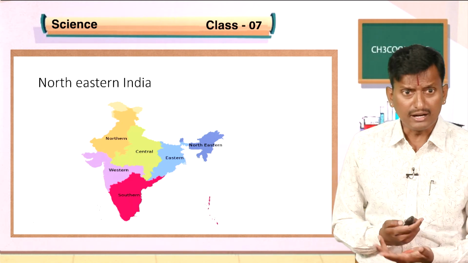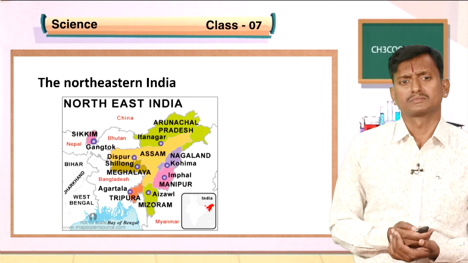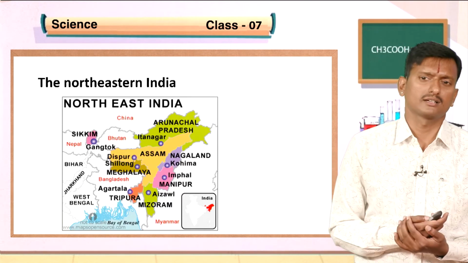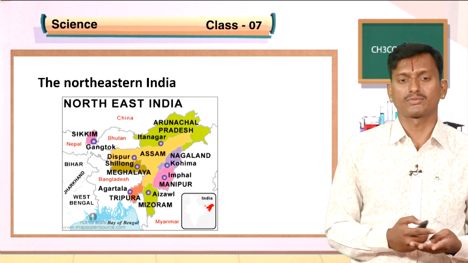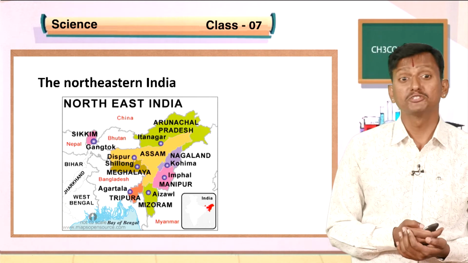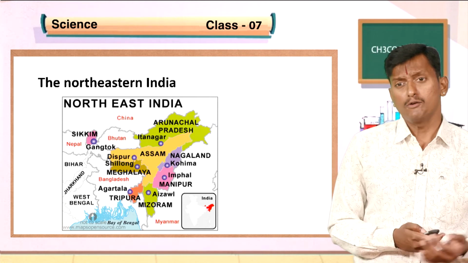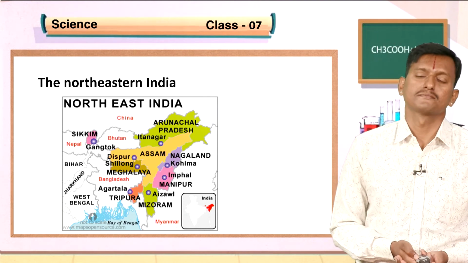What about the northeastern part of India? How will the climate be? See, the states coming in northeastern India are Arunachal Pradesh, Assam, Nagaland, Meghalaya, Mizoram. What will be the climate of these states?